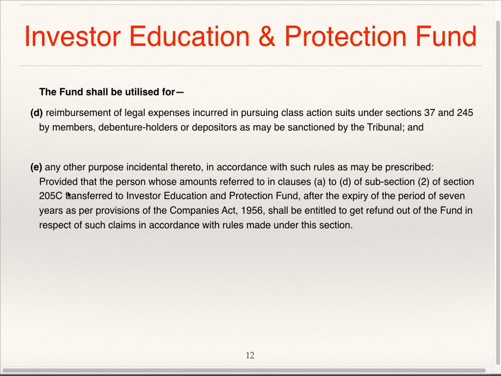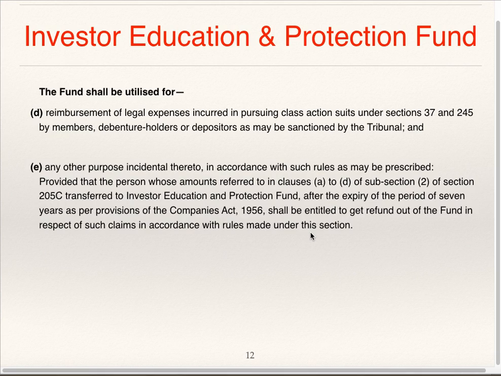provided that the person whose amount referred to in clauses A to D of subsection 2 of section 205C transferred to Investor Education and Protection Fund after the expiry of period of 7 years as per provision of Companies Act 56 shall be entitled to get refund out of fund in respect of such claims in accordance with rules made under this section.